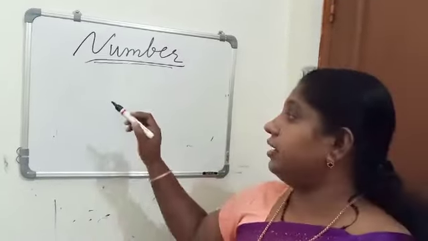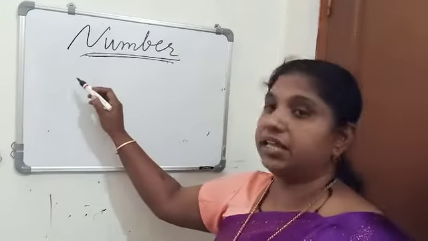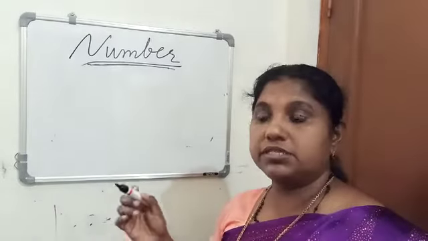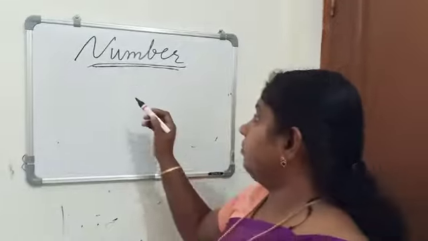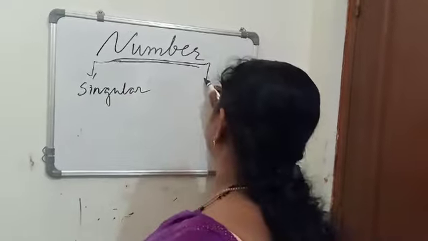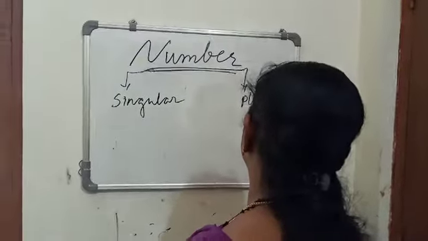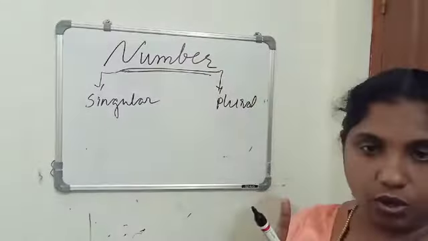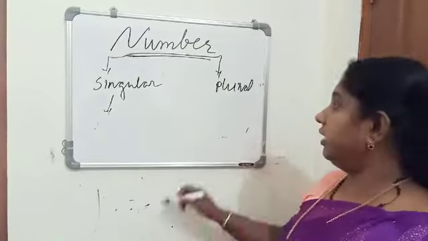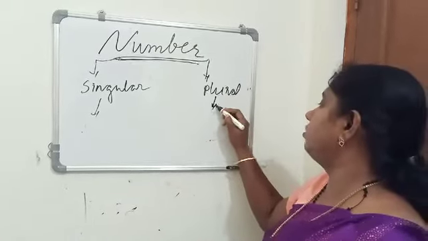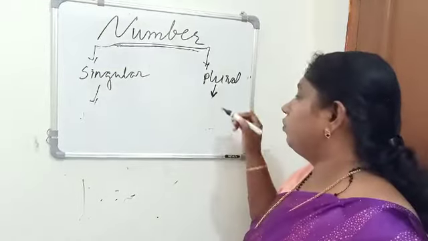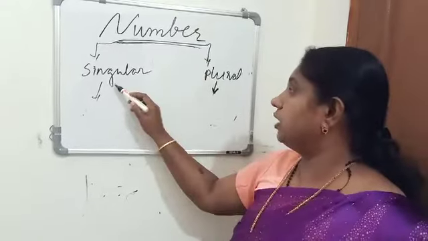Number. Number is the form which indicates whether the noun is singular or plural. That means it is one or more than one. So number can be singular and plural. If the noun denotes only one person or one thing, then we can call it a singular. And if the noun denotes more than one person, place or thing, it is called a plural noun. So number means singular nouns and plural nouns.